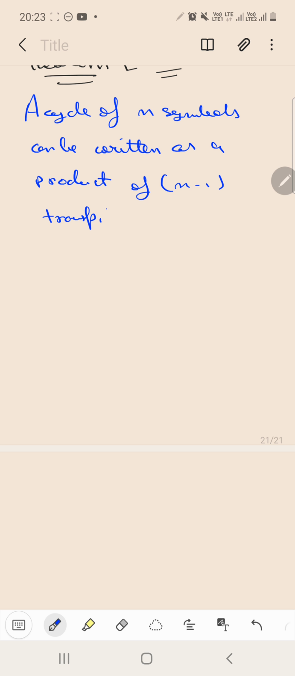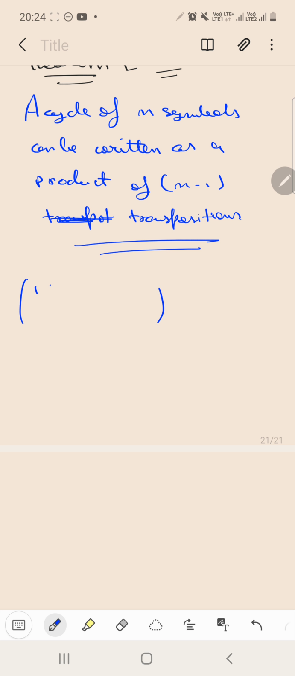Before moving on to the proof of this particular thing, let us just understand what a transposition is. So basically, suppose you have a permutation 1, 2, 3 up till n. So in a transposition, this permutation will have an exchange in only two of its elements.